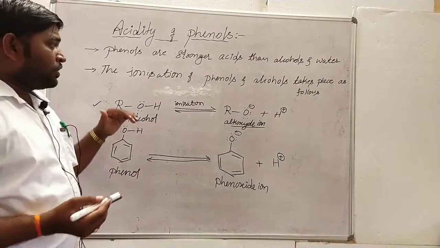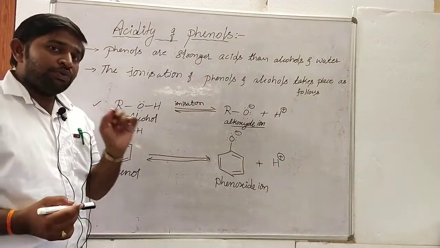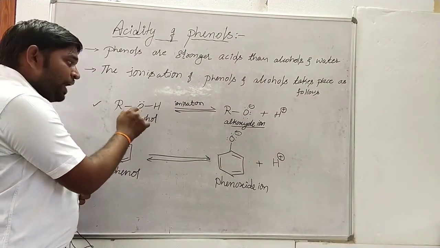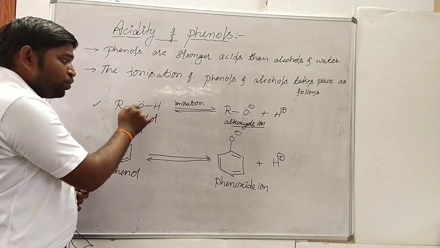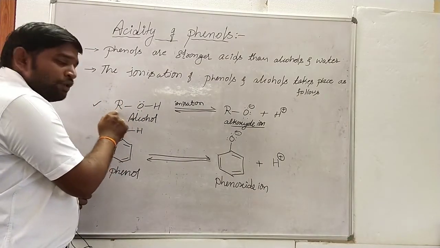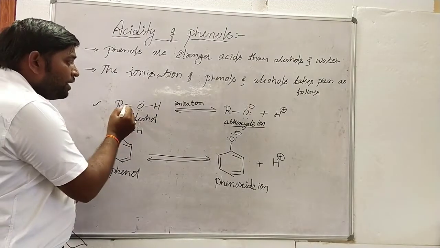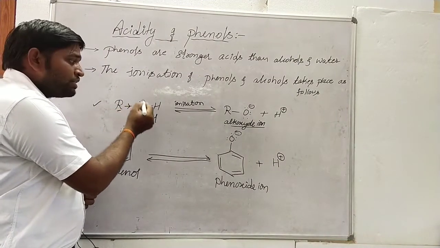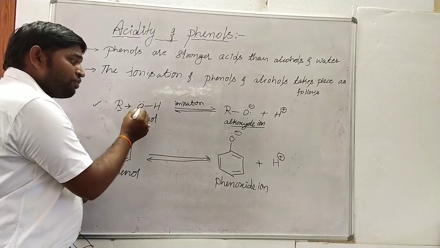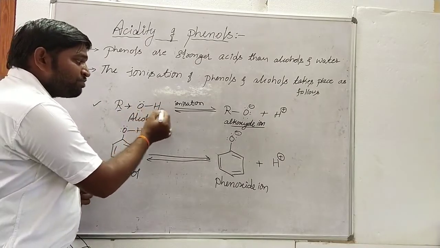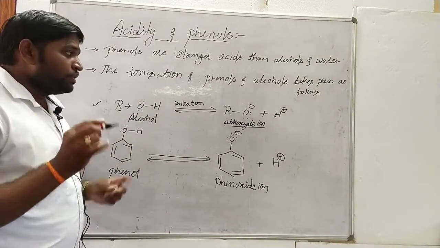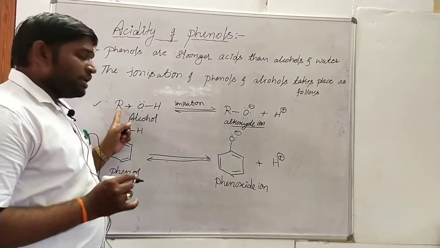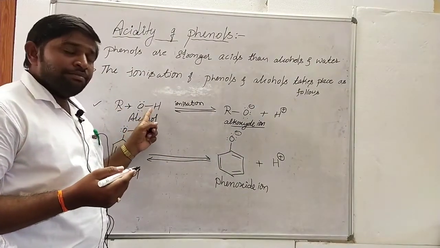Now among these two, alcohol and phenol, which is more acidic and why? Alcohols have a hydroxyl group with two lone pairs of electrons, and an alkyl group is present. This alkyl group is an electron releasing group. When the alkyl group releases electrons towards the oxygen of the hydroxyl group, the electron density on oxygen increases, so the release of H plus ion becomes a little difficult, so it can undergo ionization in the form of alkoxide and hydrogen ion. Whenever there are more and more alkyl groups, the release of H plus ion becomes very difficult.